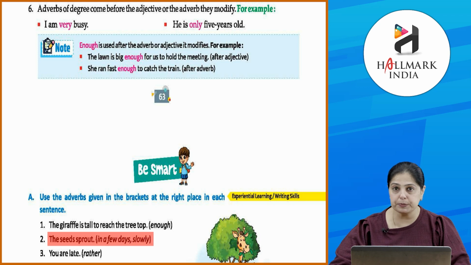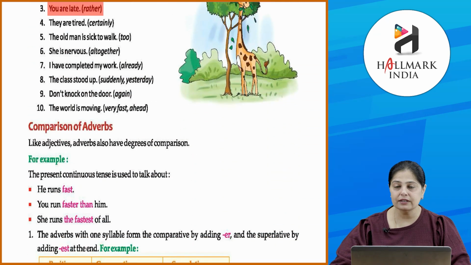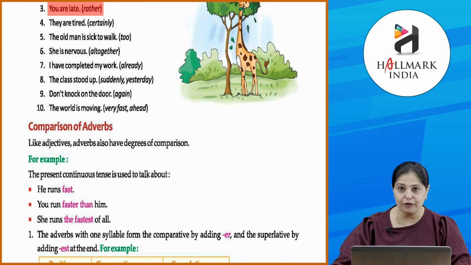The seeds will sprout slowly in a few days. Okay? You are late. You are rather late. Clear? So ऐसे ही आप sentence को पढ़ो, understand where the words in the bracket will fall, and do read, okay, all the different types of adverbs that we have learned so far, okay, and then attempt this exercise, right?